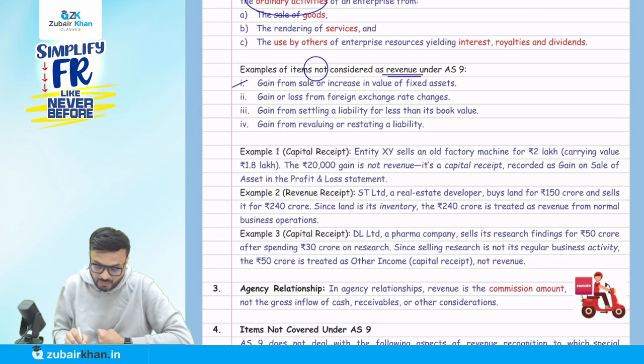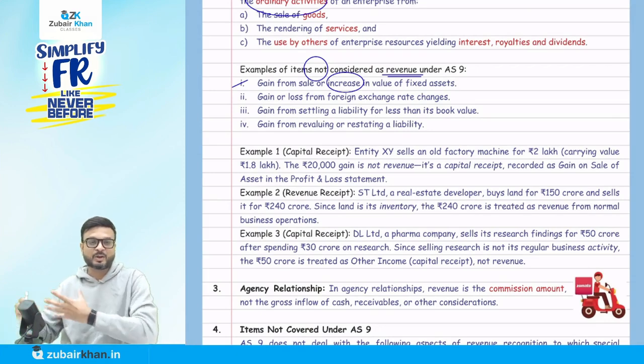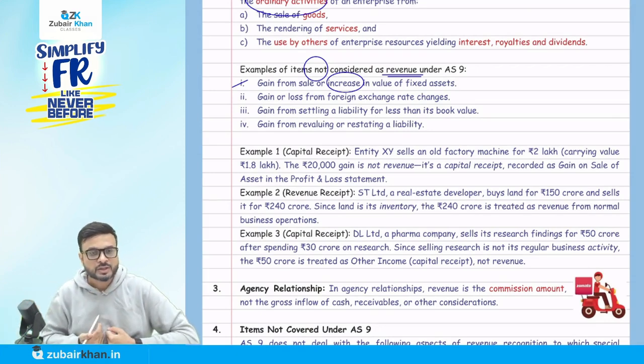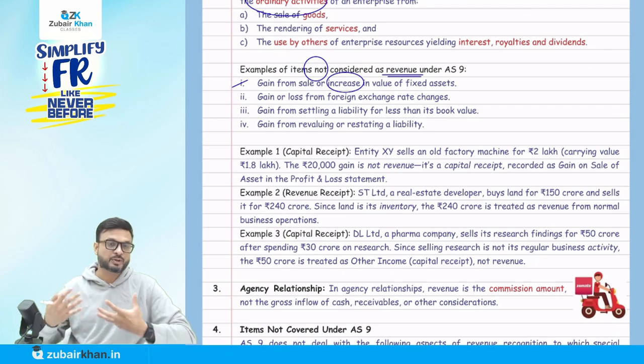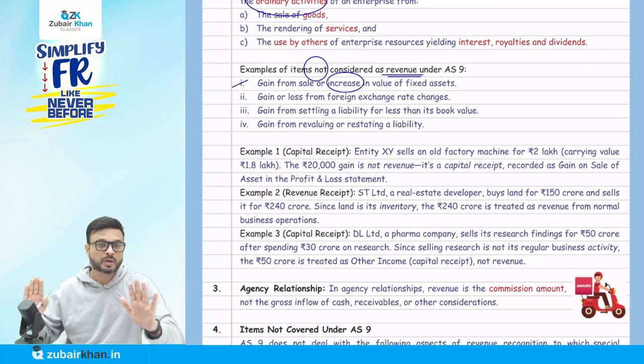So gain from sale or increase in the value of fixed asset. Increase means we increase the value of fixed asset. We will cover this in next accounting standard 10 only. We call them revaluation. So we pass an entry, fixed asset account debit to revaluation reserve account. That is also not a revenue that will come to P&L. That is not going to come to the P&L account.